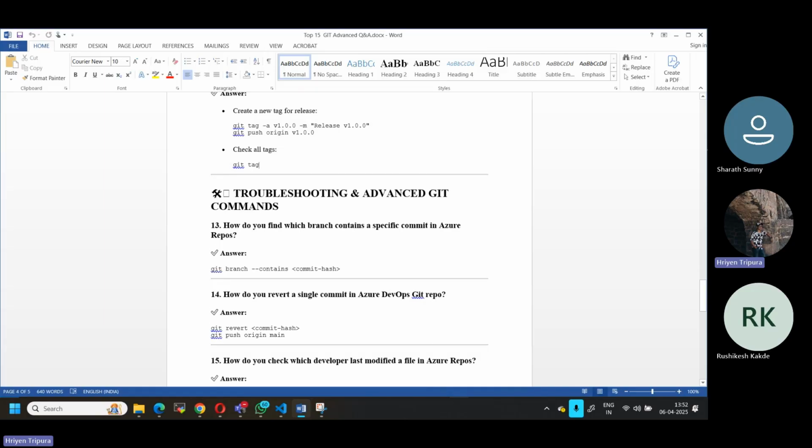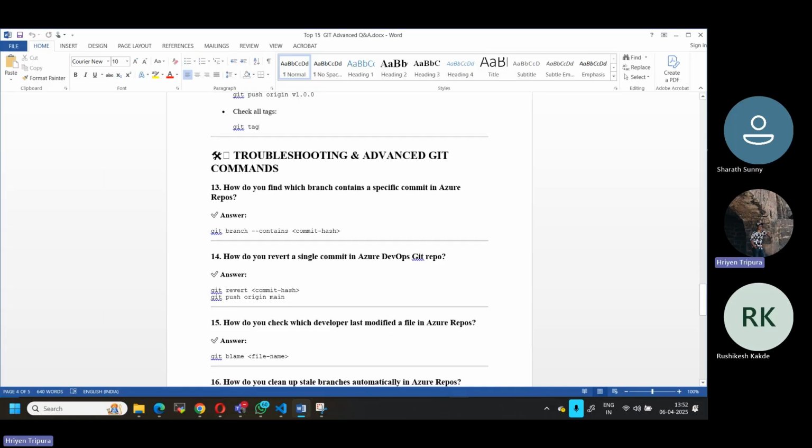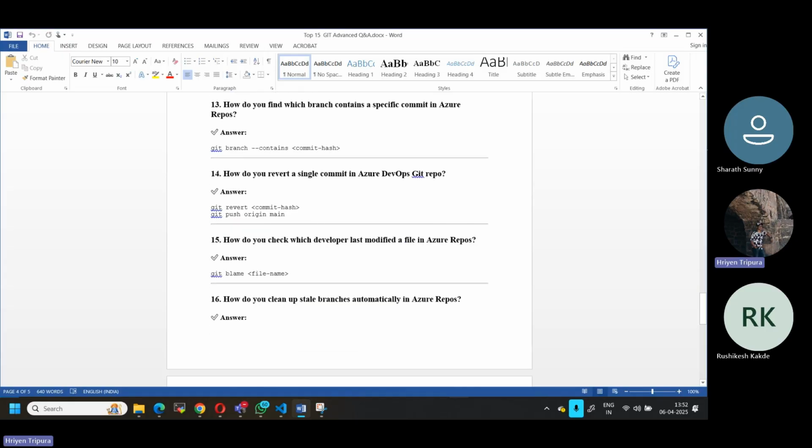Now troubleshooting and advanced git commands. How do you find which Git branch contains a specific commit in Azure Repo? If you want to find a specific commit, which branch it belongs to, let's say you have multiple branches and you want to see which branch the particular commit belongs to, you can use git branch --contains with the commit hash. That's how we can check it.